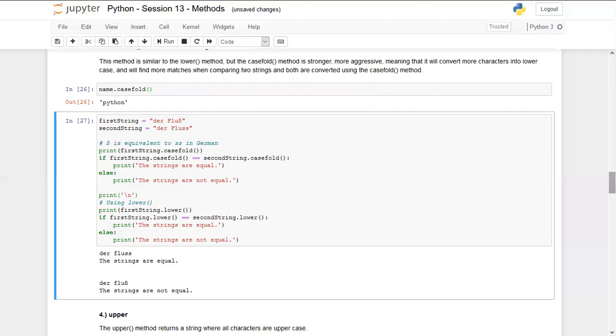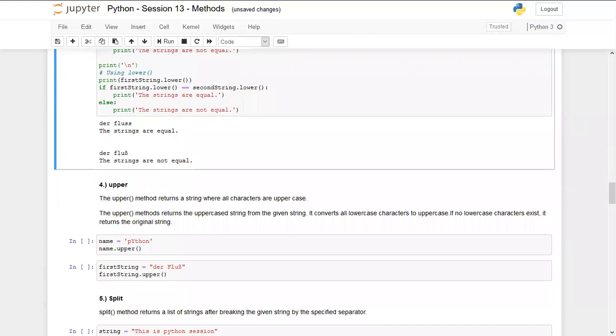So till now, any questions or any doubt on this method casefold? No. Okay.